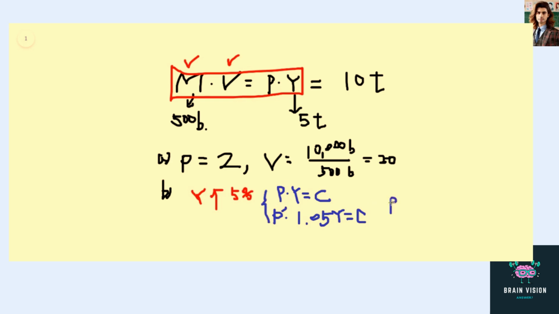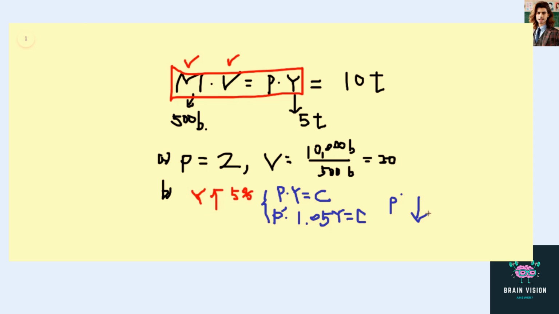But I will just broadly say that the price level is going to decrease.